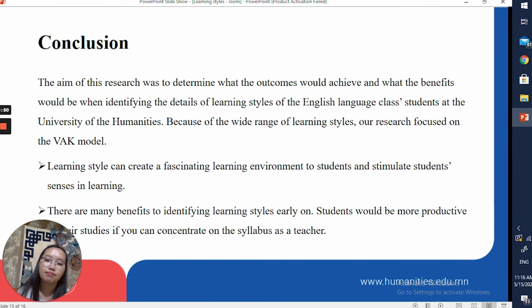In conclusion, learning style can create a fascinating learning environment for students and stimulate students' thinking in learning. And there are many benefits to identifying learning styles early on. Students would be more productive in their studies if you can concentrate on the syllabus as a teacher. A better learning environment would be created if students' flexible learning style skills are developed through the research.